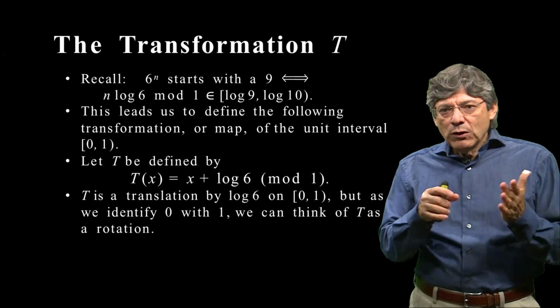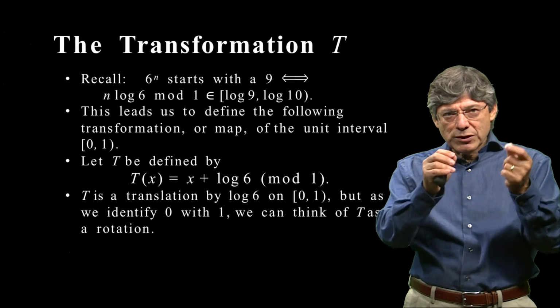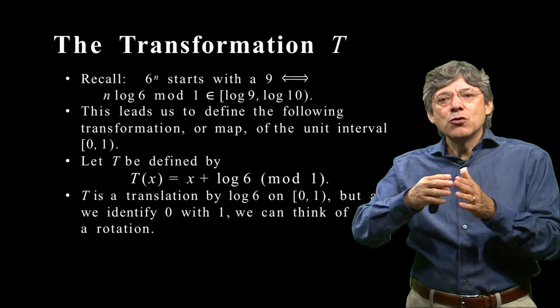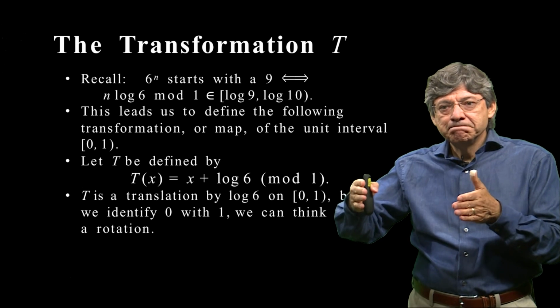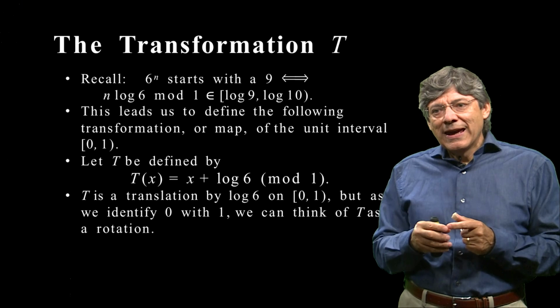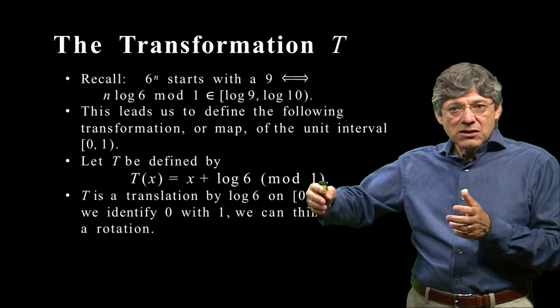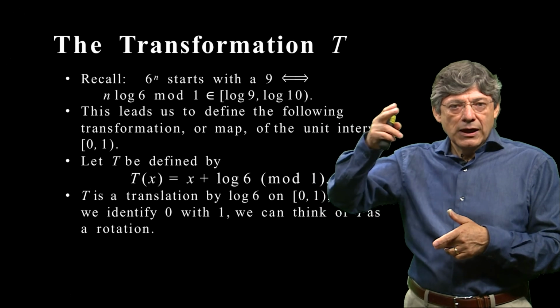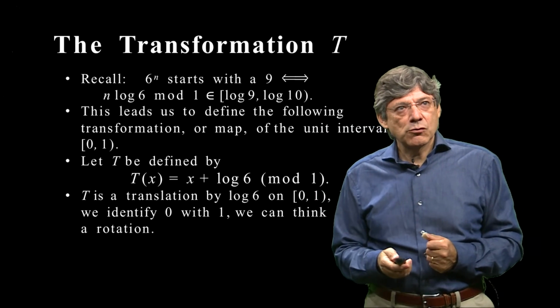The way we will think about it is, first you think about a rotation. You start with x and you add log 6. But since we identify 0 with 1, as you get closer and closer to 1, past 1, it turns into a rotation. So we will see that we can view this as a rotation.